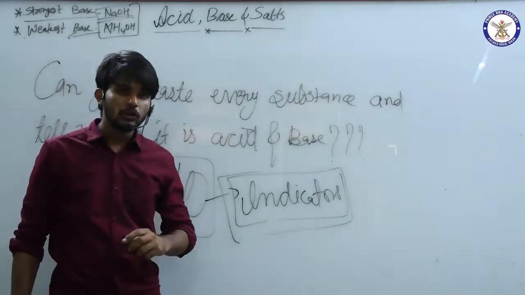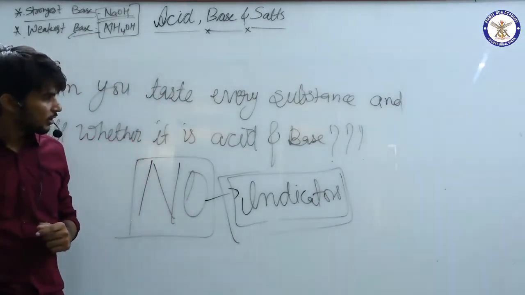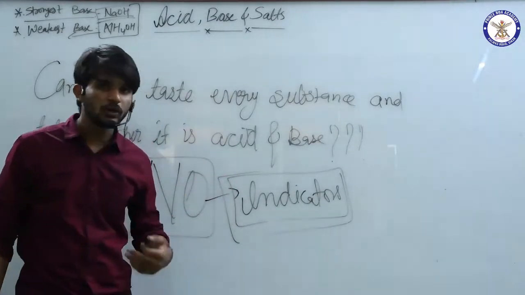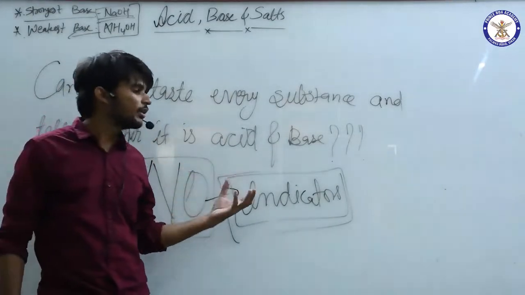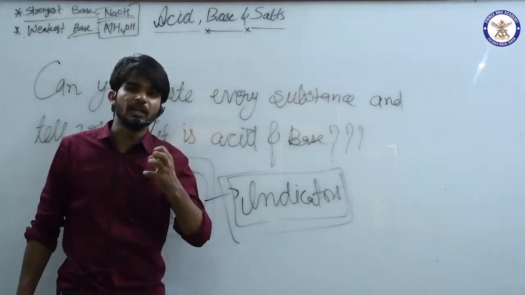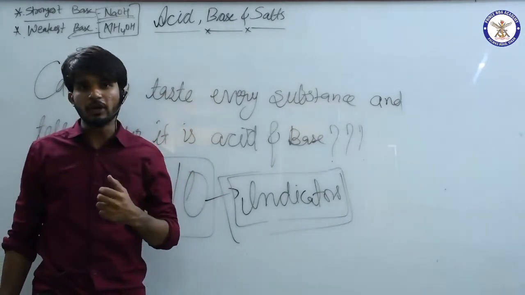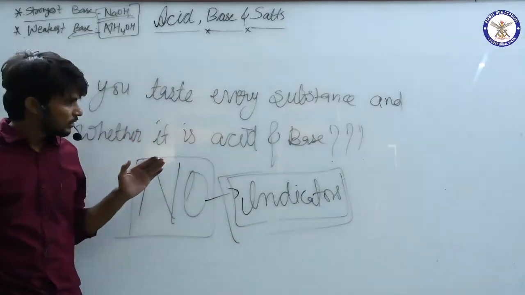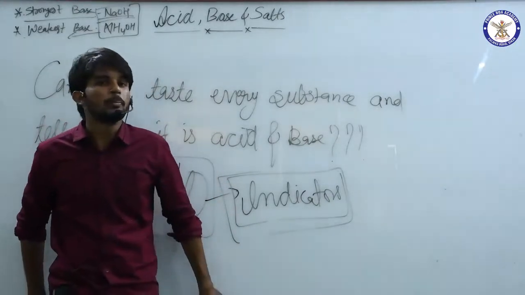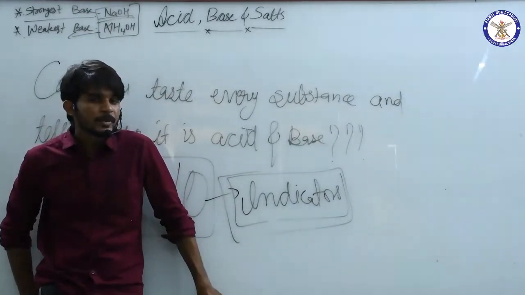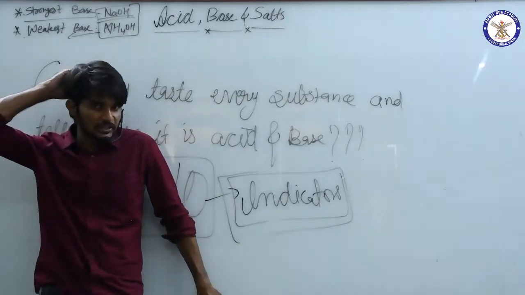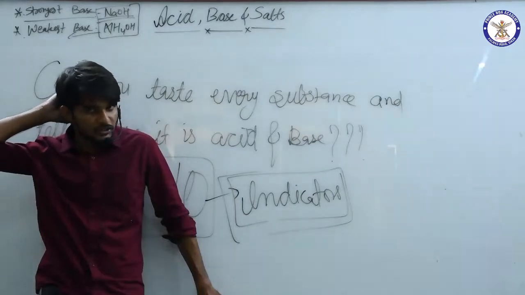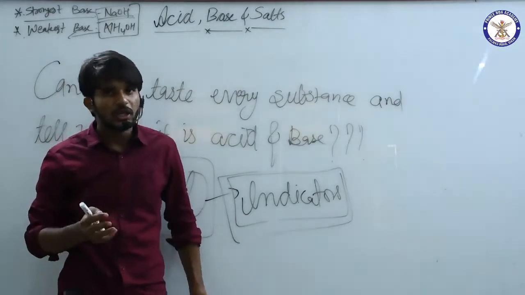So in the next portion of our classes, we are going to study indicators: what are indicators, what are the uses of indicators, and which indicators are commonly used in our laboratory and in our day-to-day life. In this video, we are stopping at bases and the properties of bases. In the next classes, we are going to start indicators.